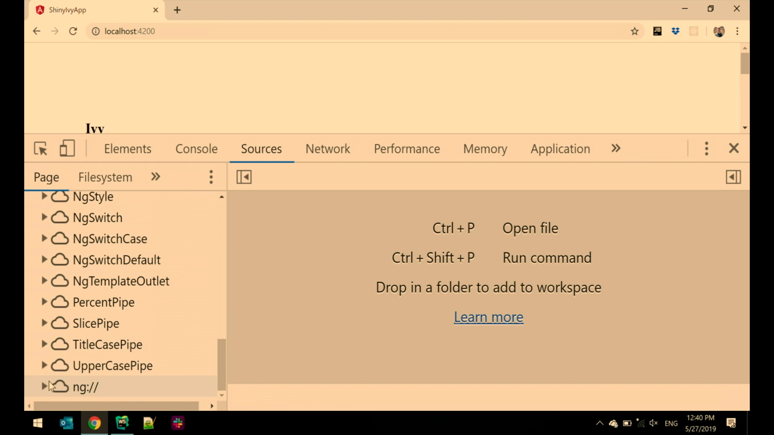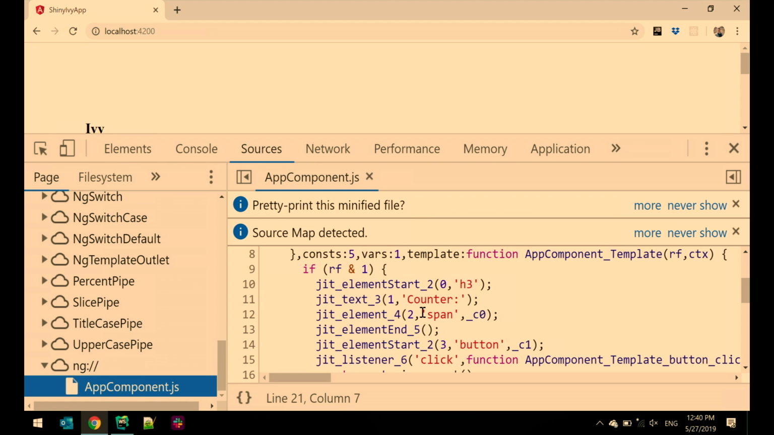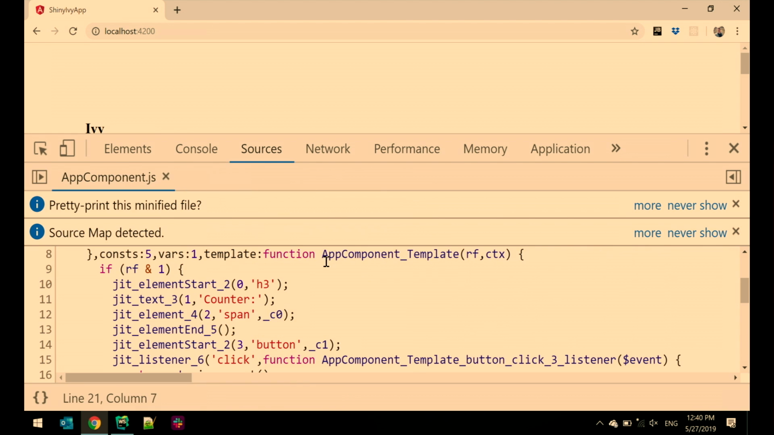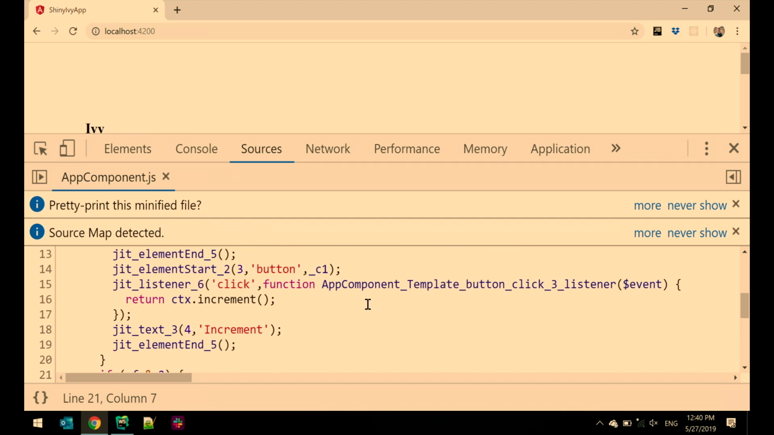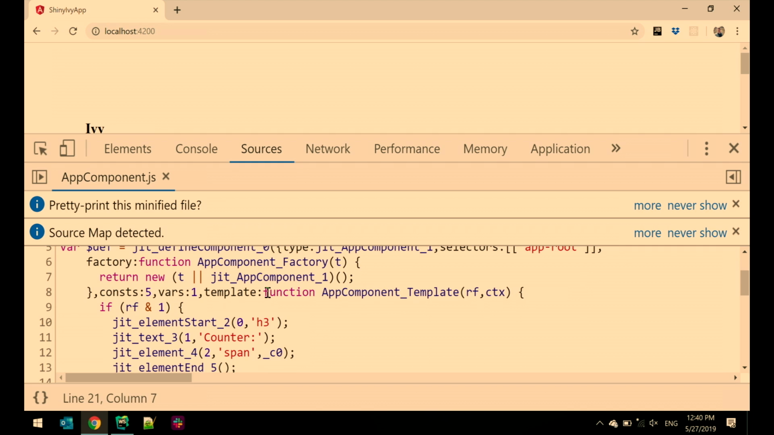But we also have this ng folder here. You see just the component. And we will have something called template function. Where is it? Yeah, this is it. It's easier now because it's just one function. In the previous compiled code, you had a lot of functions. Here it's just one function, but the same principle. It will be executed during every single change detection run.